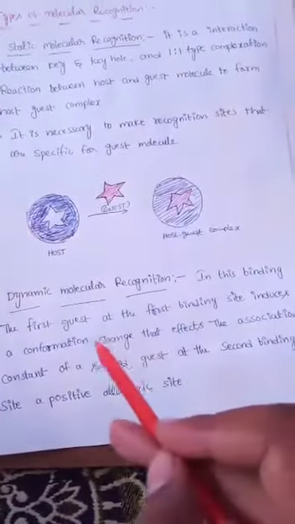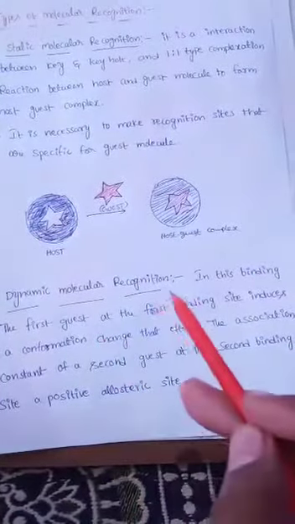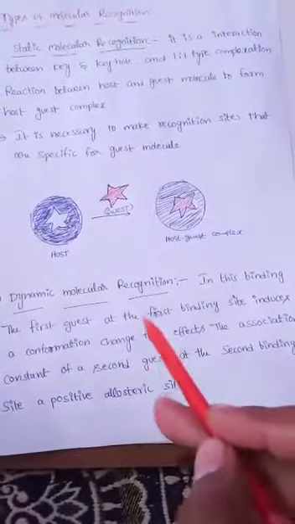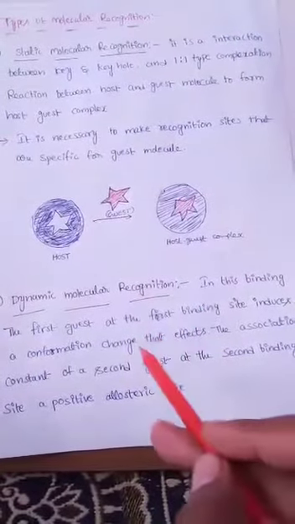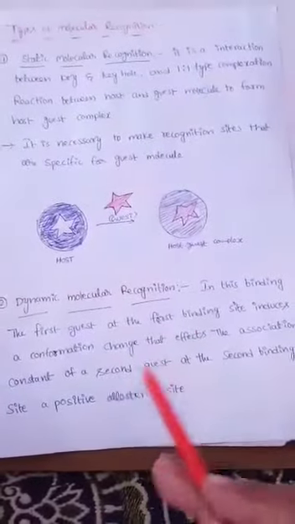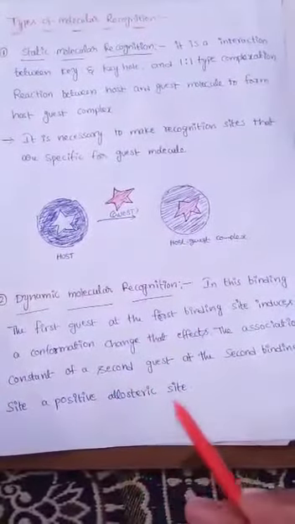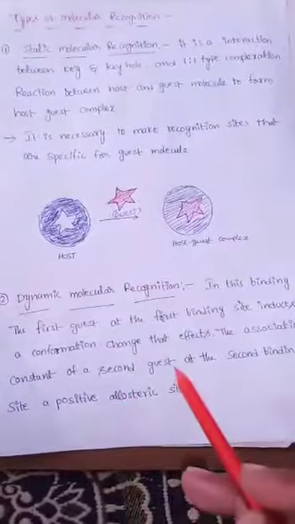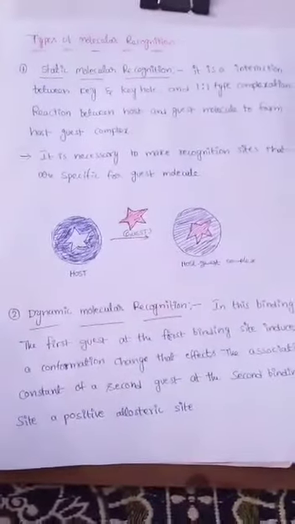The first binding site is connected to the first guest, the second binding site to the second guest. It forms a positive allosteric site.